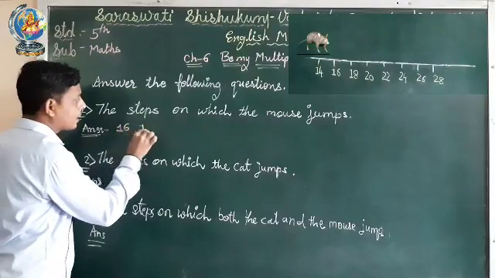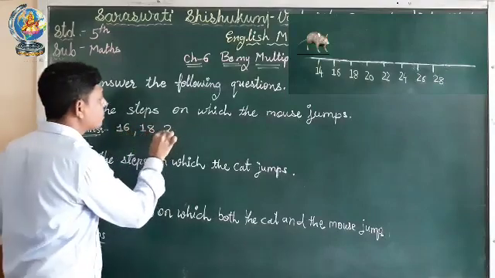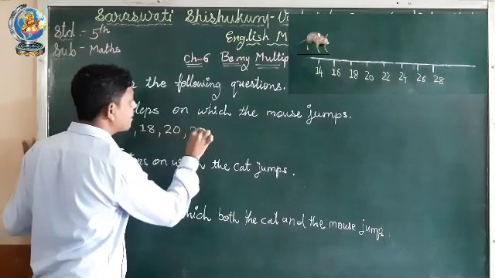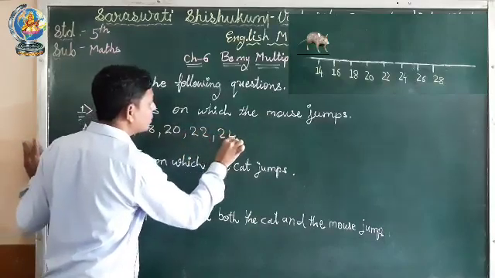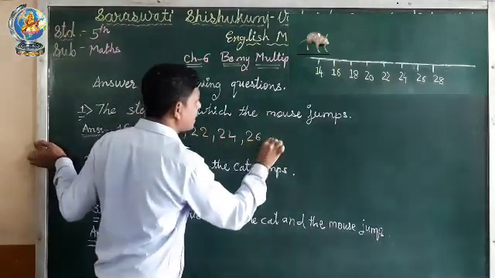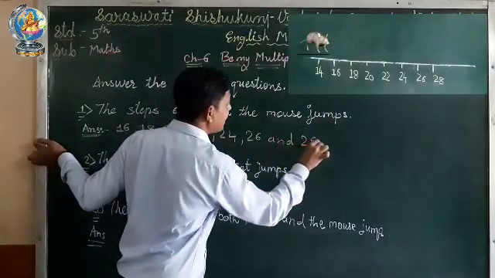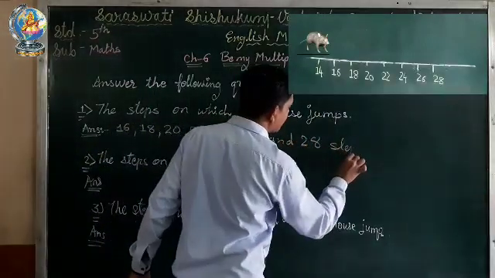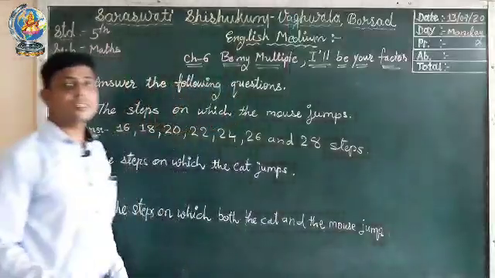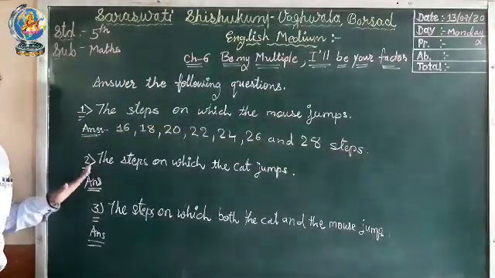You can see 16, 18, 20, 22, 24, 26 and 28 steps. So these are the steps on which the mouse jumps.